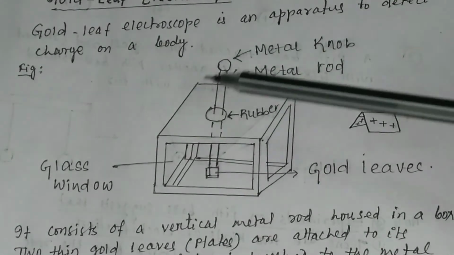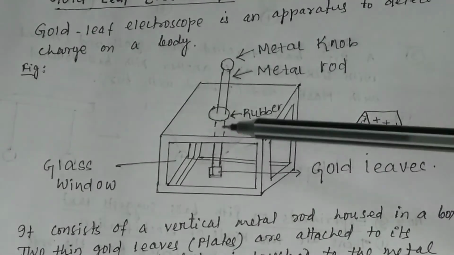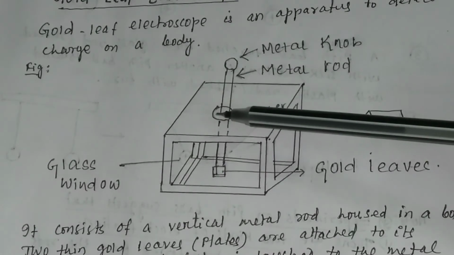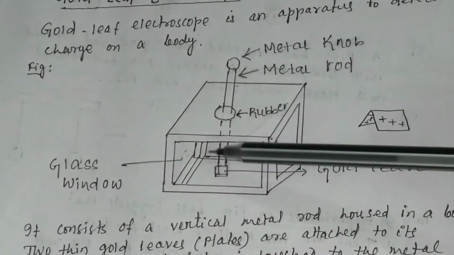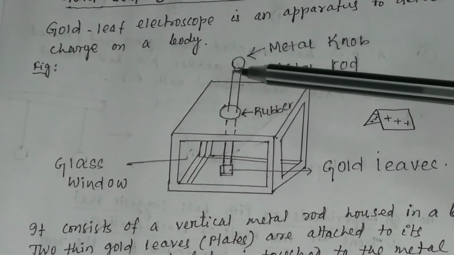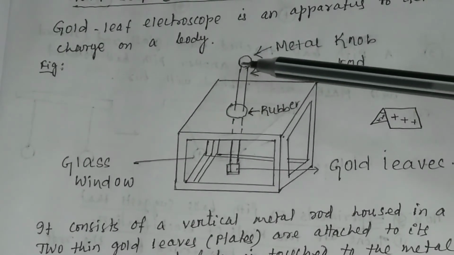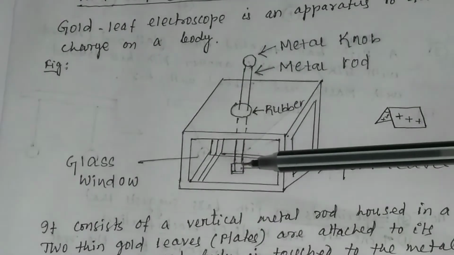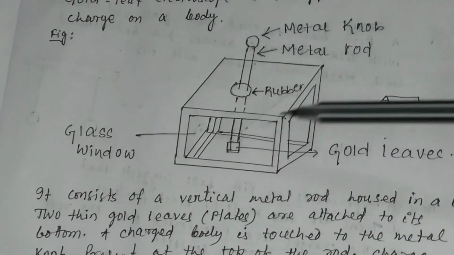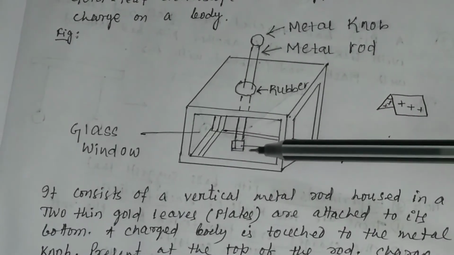So this is basically the construction of a gold leaf electroscope. This is a metal rod which is passed through a rubber. This is a glass window covering. On the top side of the metal rod, you have a metal knob, that is a spherical body. And on the other end of the metal rod, you have a gold leaf. The leaf structure is like this.